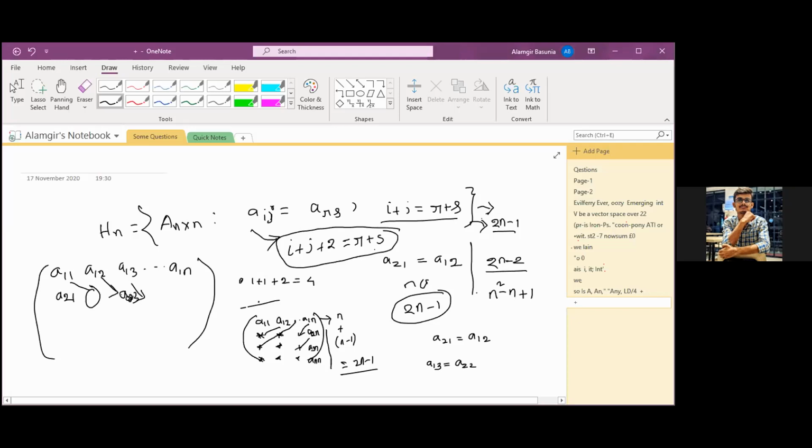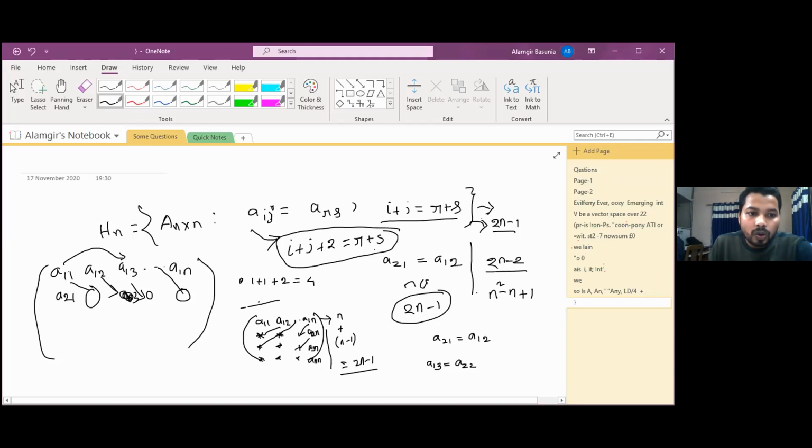That means some element will come into one position, this position. Okay, that means in this position, sir, my question is this: can we write similarly A13 depends on A11? What are you saying? A13 depends on A11 because the sum of 1 plus 3 is equal to 4. Okay, this A11, this one is dependent.